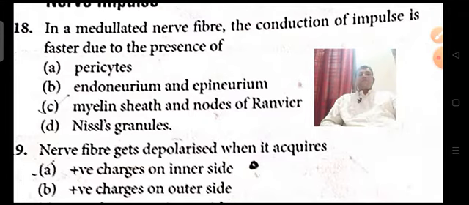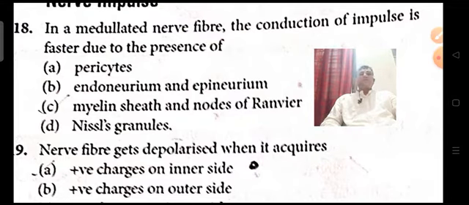In a myelinated fiber, the conduction of impulse is faster due to the presence of which of these: perineurium, endoneurium and epineurium, myelin sheath and nodes of Ranvier, or Nissl granules? In a myelinated nerve fiber, the conduction of impulse is faster because of the covering. When electricity is passed through uncovered wires and covered wires, the wires covered with a plastic coating also transmit the information very fast.